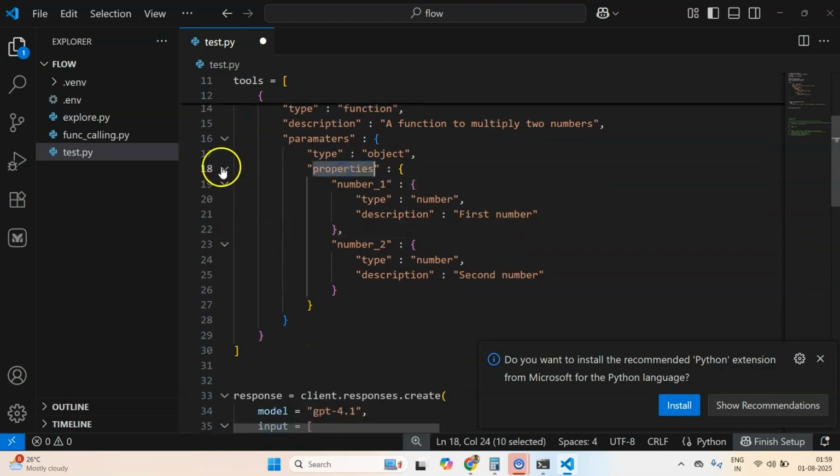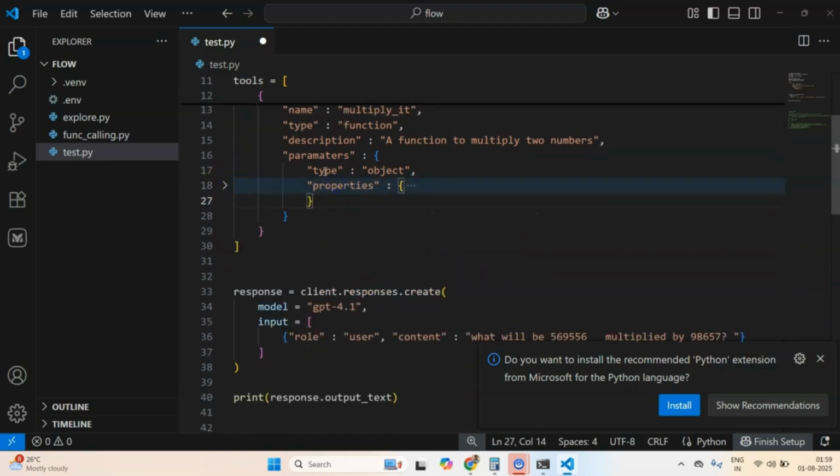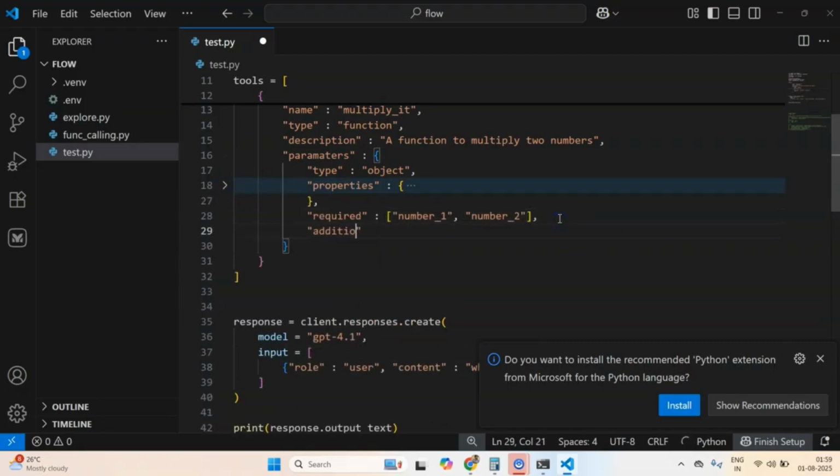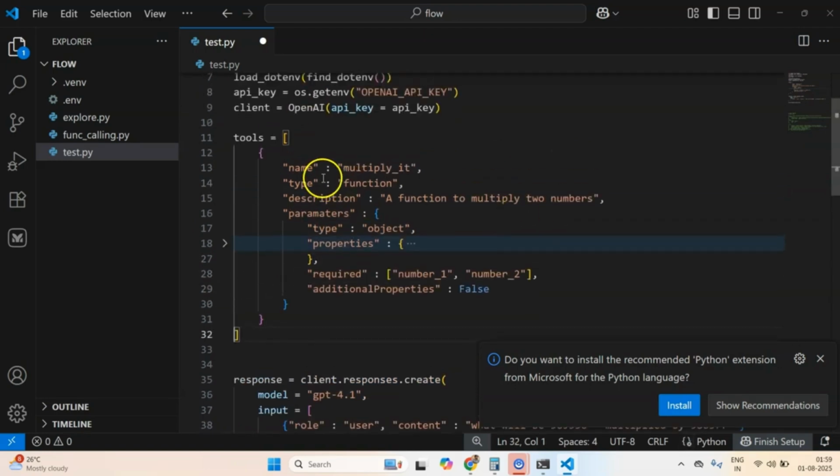Okay, so let's do one thing. Let's minimize this. So we have parameters, type, properties, and then I will have to pass one more key, which is required, which means I need both of the numbers required here. I can't have one of them missing. So number 1 and number 2 both are required. And finally additionalProperties, which will be false. So this is the first tool.